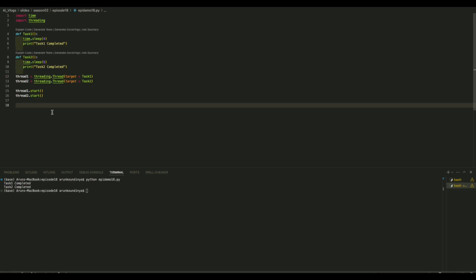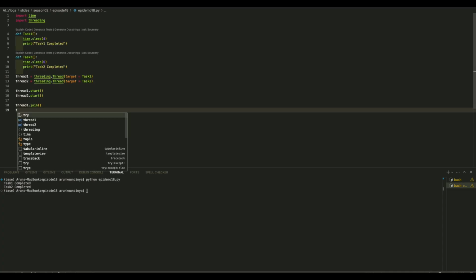So we have to tell that you have to run concurrently. That's where we join the threads, such that when one is waiting, the other will start. Then the main thread waits until both of them get completed. That's the main purpose of this join statement.